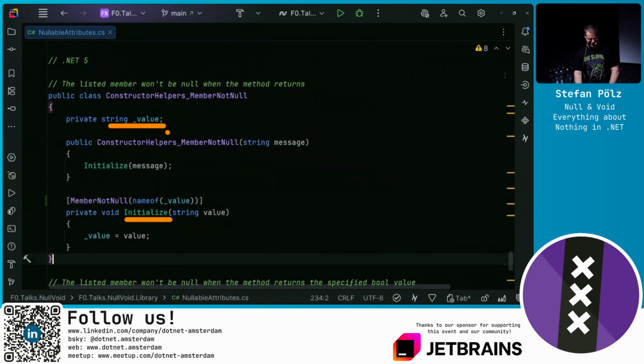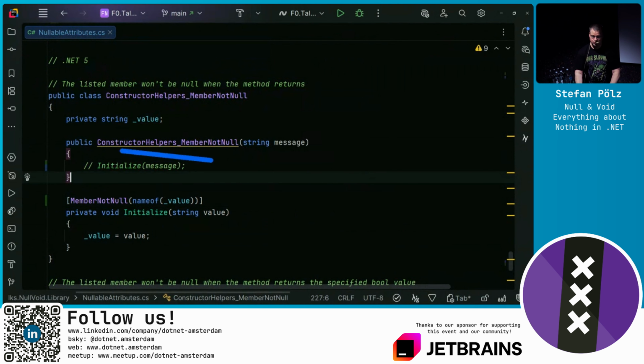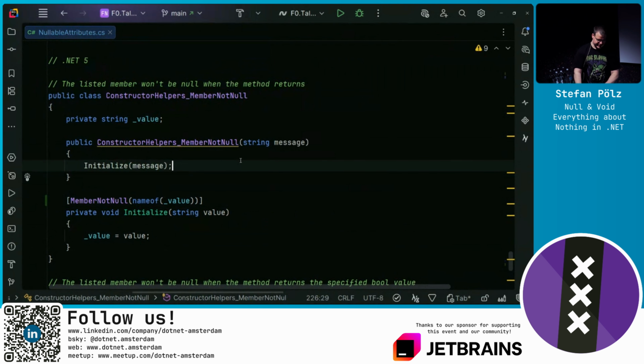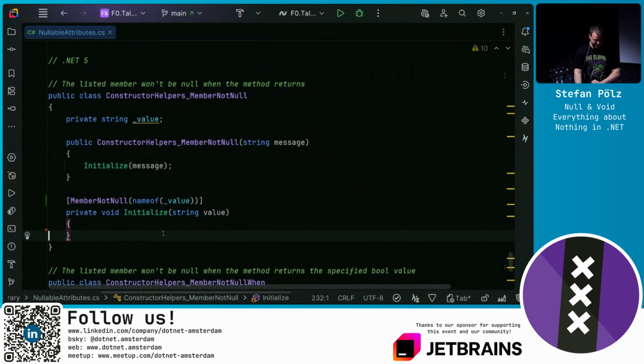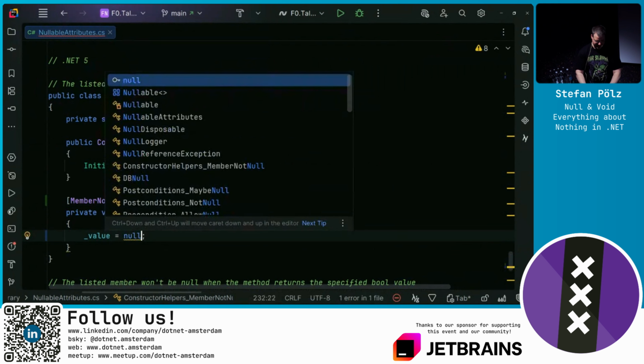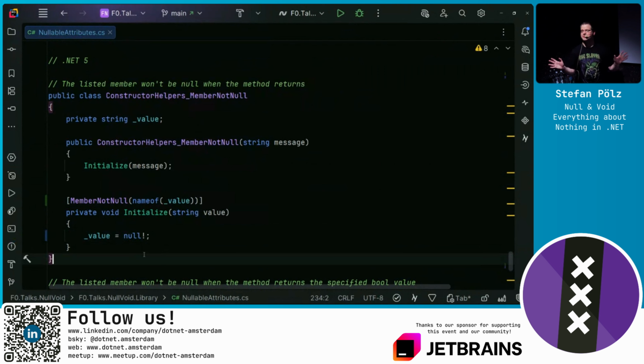And now we tell the compiler after this method is invoked, value will not be null. To help the flow analysis decide: if initialize is called, not null. If initialize is not called, well, the warning comes back. But again, don't lie to the compiler. If I remove this, we don't get any warning here. Well, we get a warning here because it's never set. So maybe let's do a different lie. Let's set it to null, but suppress the warning. We don't have any warning, but we essentially lied to the compiler.